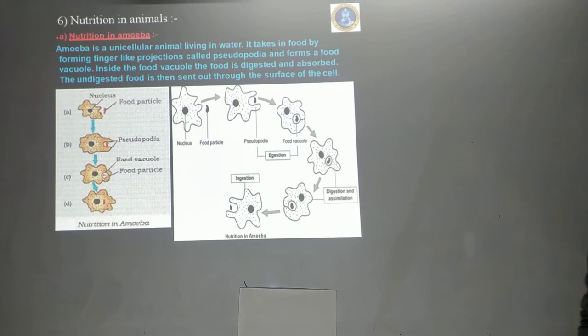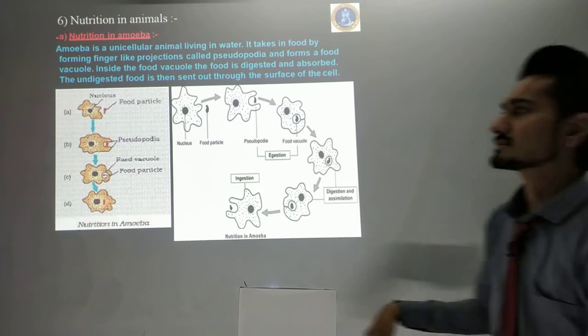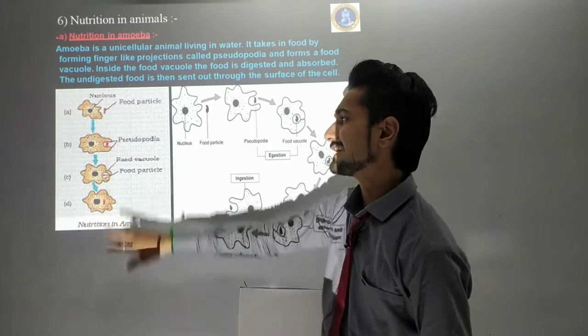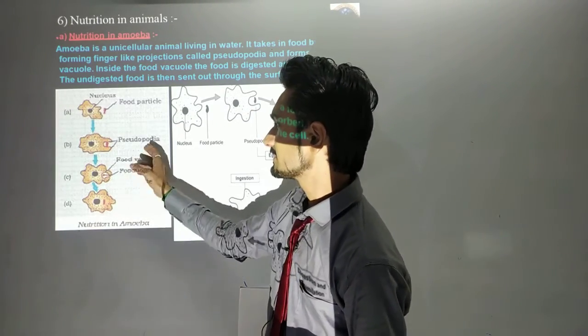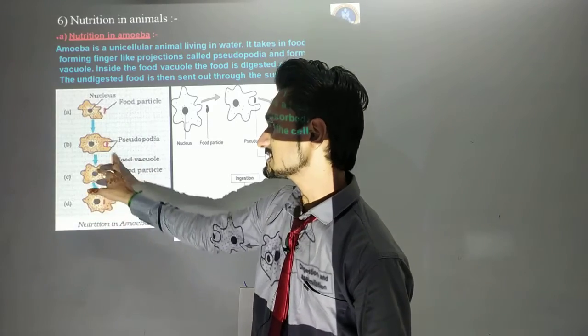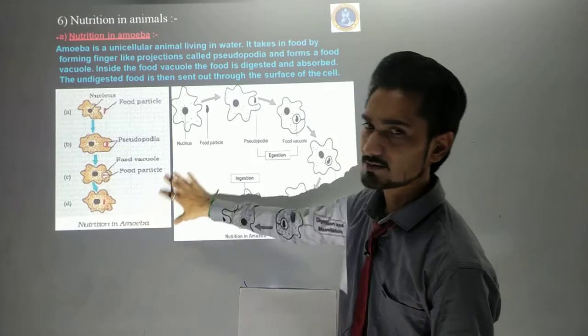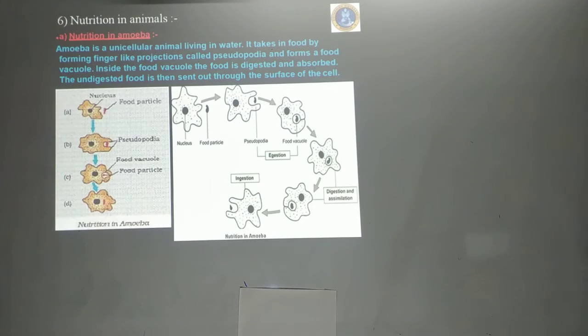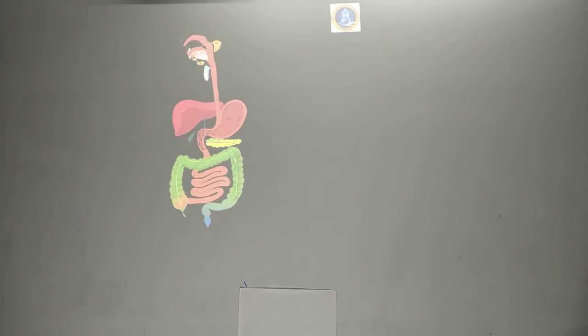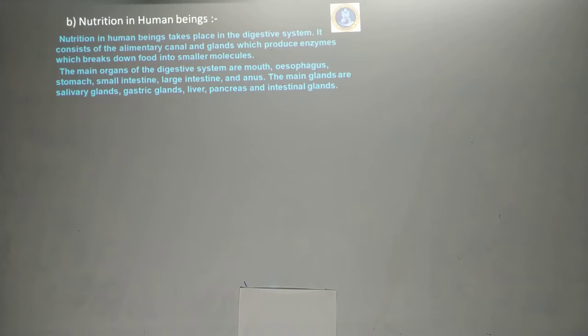Before we start the topic of digestion in human beings, I am going to show you the process that we have already finished. The food particle is taken in here. They create the pseudopodia, take the food inside, digestion happens, then distribution happens, and afterwards they remove the waste material from the body. So you need to write these 4 processes, and it will give you full marks.